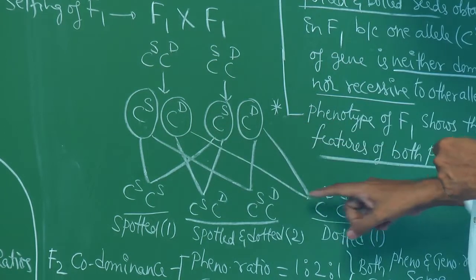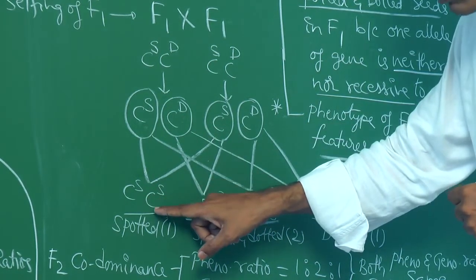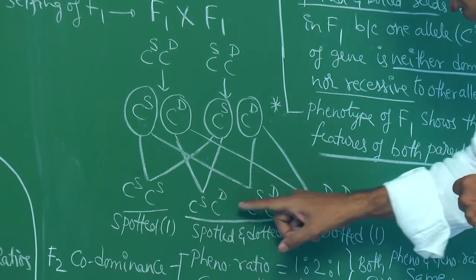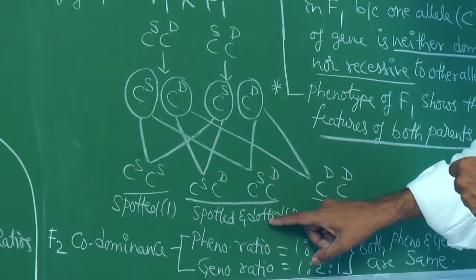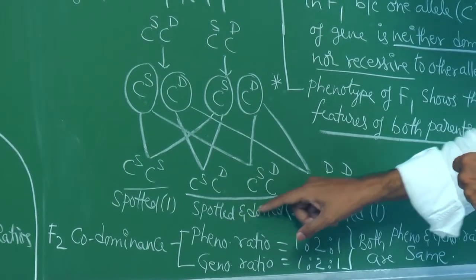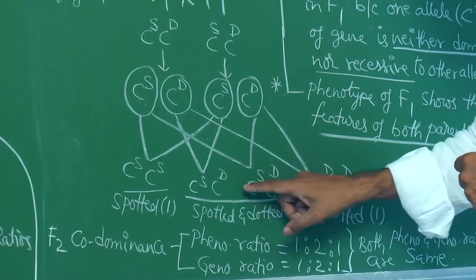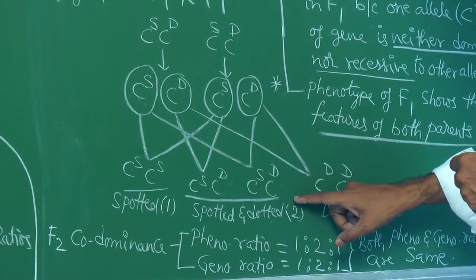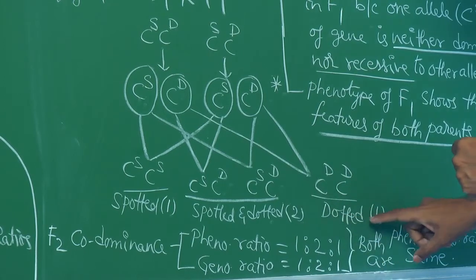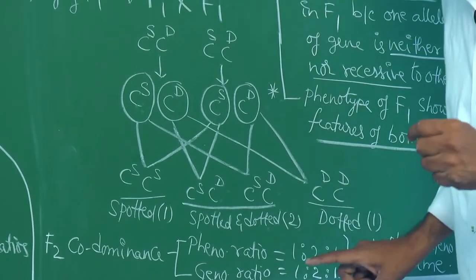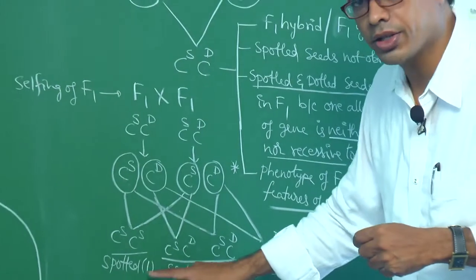CD CD. This one is called spotted, one plant. This one is called spotted and dotted, or also called spotted or dotted. How many plants are obtained? This is one plant, this is another plant. Two plants are obtained. And dotted plants, one plant. So what is the phenotypic ratio in F2 codominance?